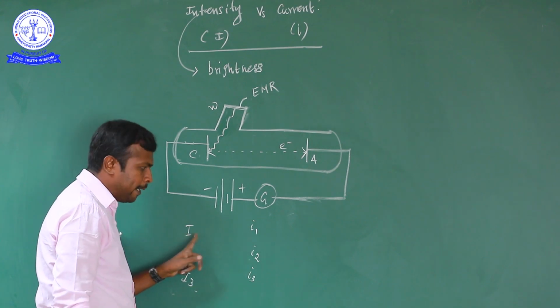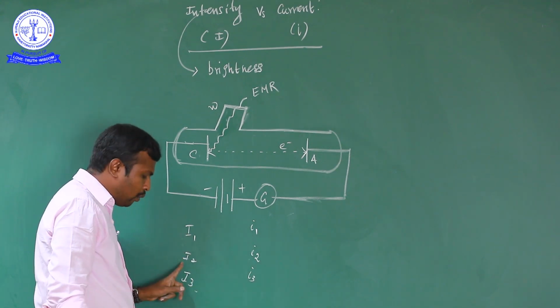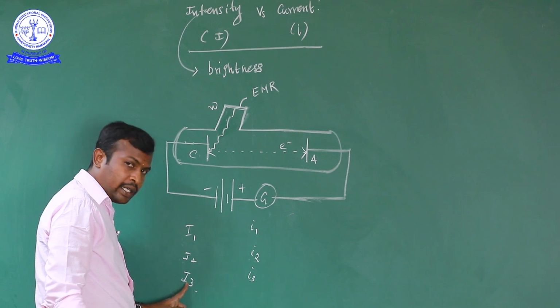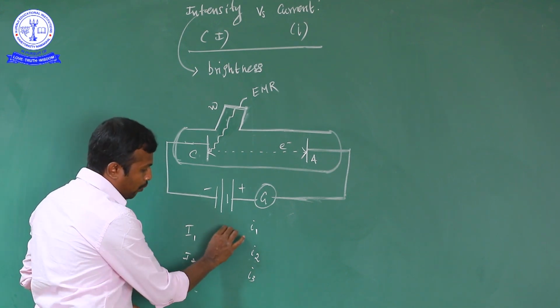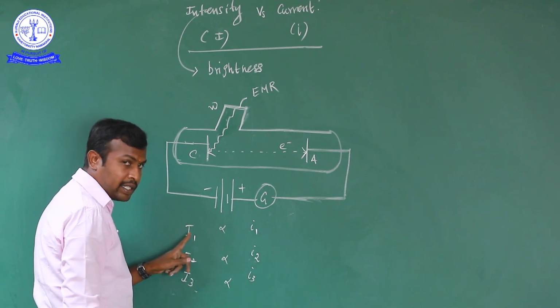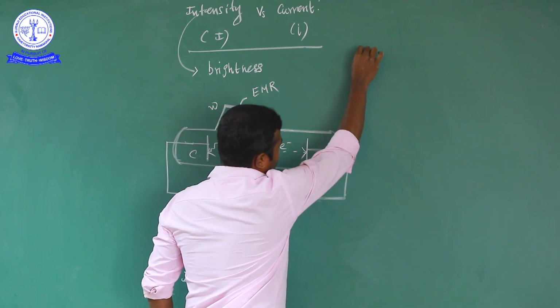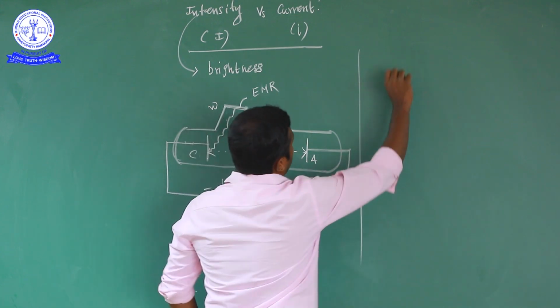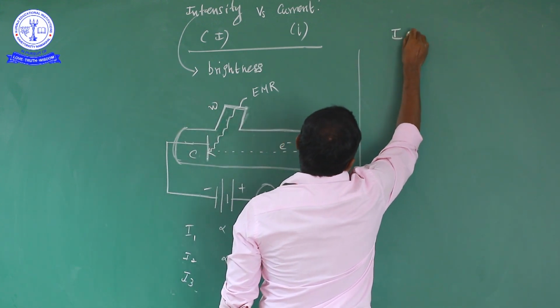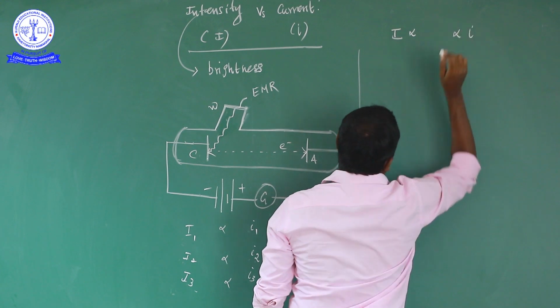I1 ன்ற intensity-க்கு இந்த current, I2 ன்ற intensity-க்கு இந்த current, இந்த I3 ன்ற intensity-க்கு இந்த current. That means both are directly proportional. So when intensity increases, the current will increase. So by this experiment what we know means, when intensity increases, the current also increases.